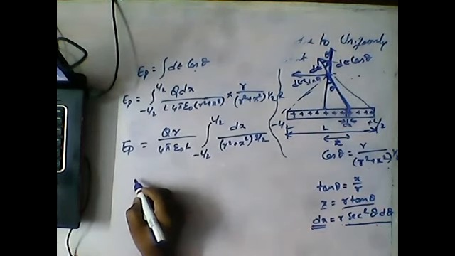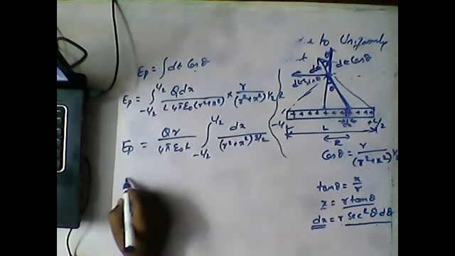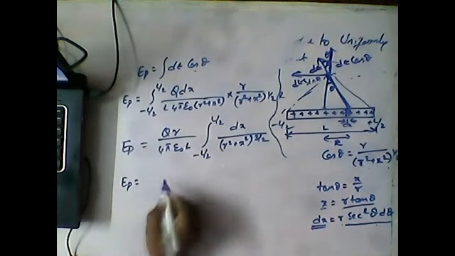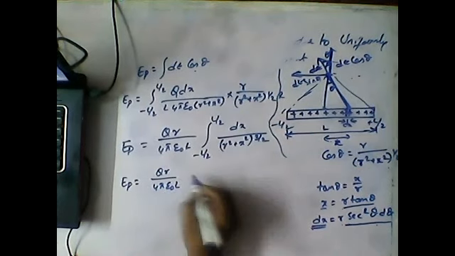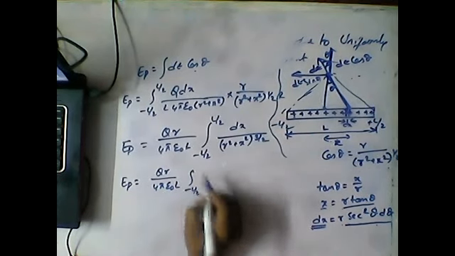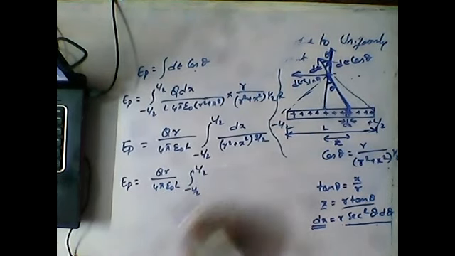So we can write EP is equal to qr by 4 pi epsilon L, integration from minus L by 2 to L by 2.